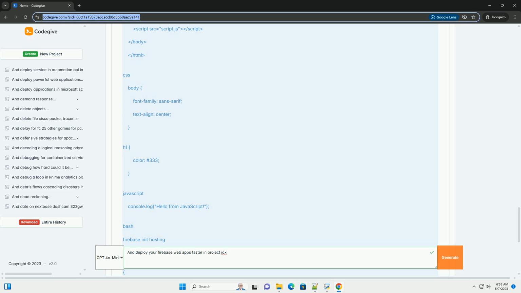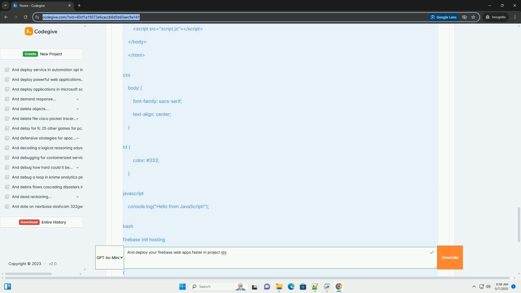Set the public directory to dot. Answer no to configuring as a single-page app. Answer no to overriding index.html. 3. firebase.json. 4. Deploy.